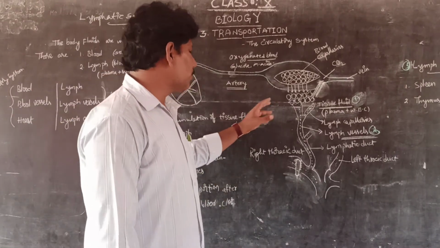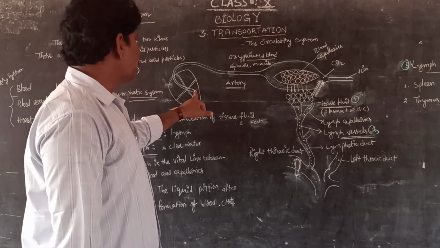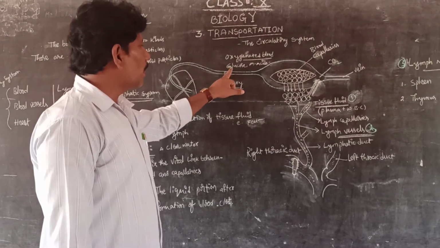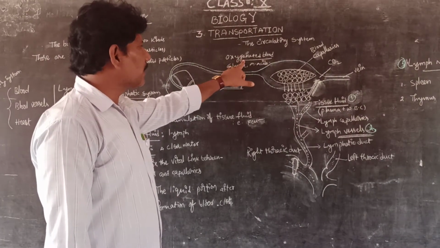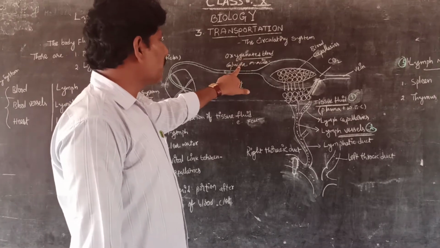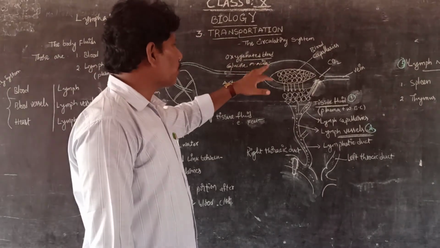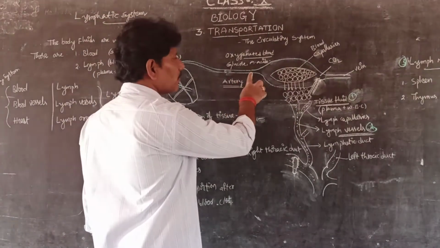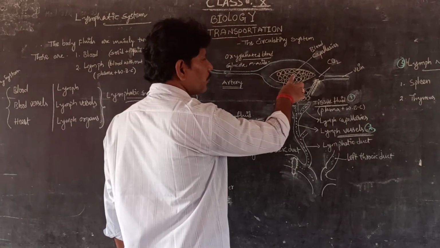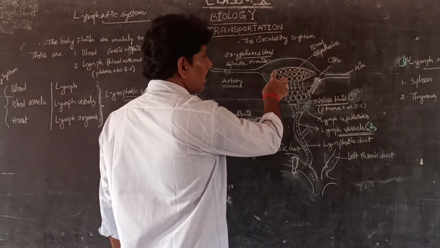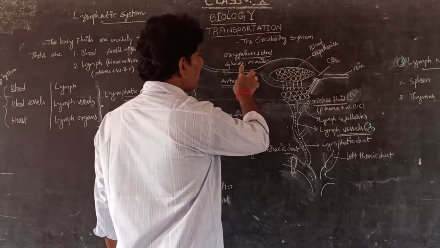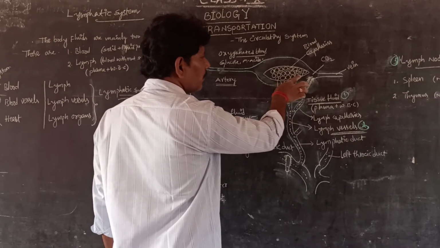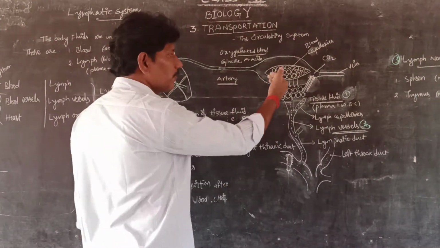So let us come to this. We know that the heart is a pumping organ which pumps oxygenated blood through the arteries. The arteries carry oxygenated blood along with solid particles like glucose, amino acids, proteins, enzymes and hormones. The blood flows through the arteries to supply the tissues, meaning groups of cells. Apart from that, some of the glucose, amino acids, enzymes and hormones are supplied to the cells as nutrients.